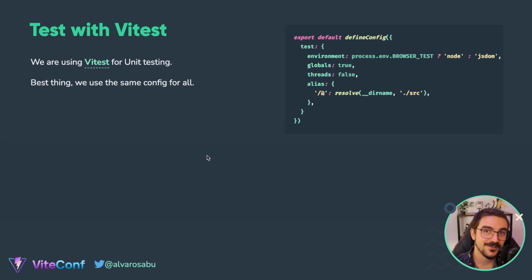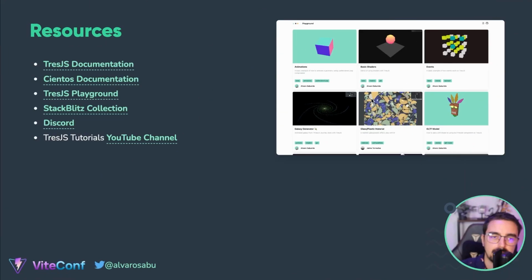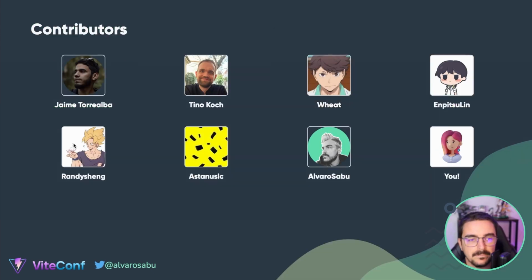So now we can continue with the previous one. Here are some of the resources if you want to continue learning and playing with TresJS. We have the documentation for TresJS, the core, and the ecosystem. We also have a playground. It's a Nuxt application, okay? With all the examples and cool stuff that we have built with the library, so you can see how you can build it yourself. We, of course, have the StackBlitz collection. We have a Discord community with geometries and materials, on how to achieve everything that you need for TresJS.